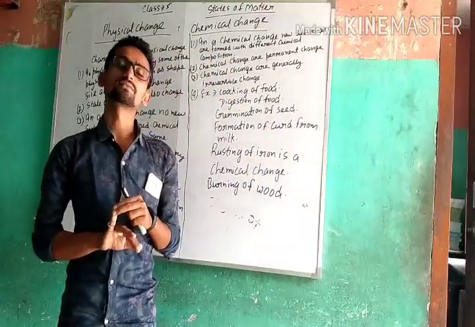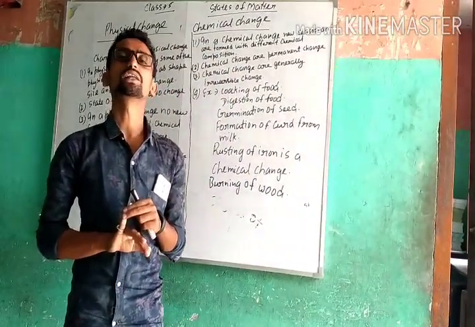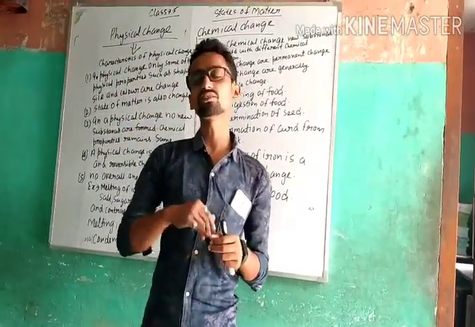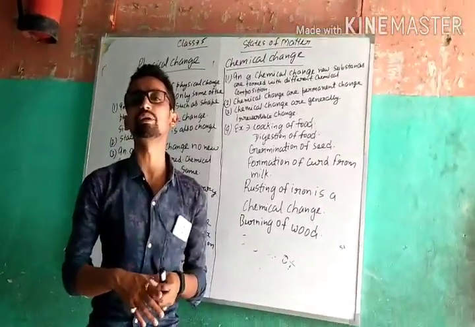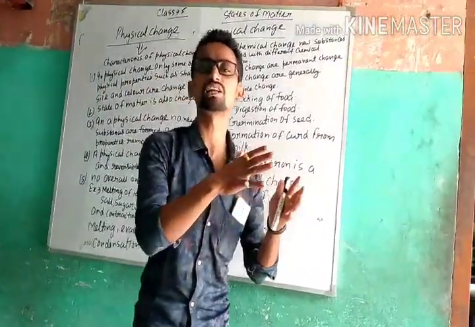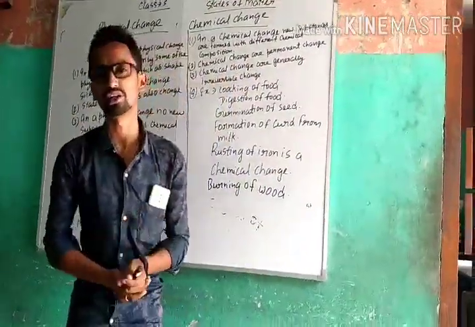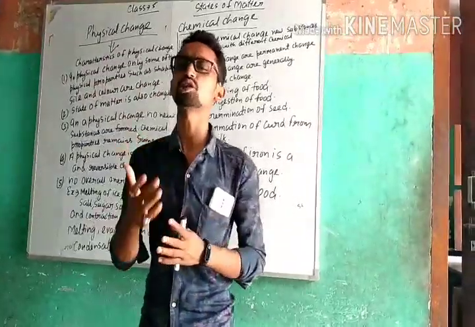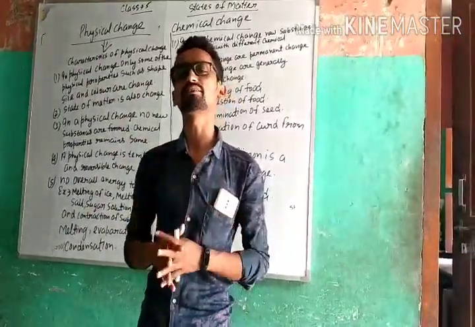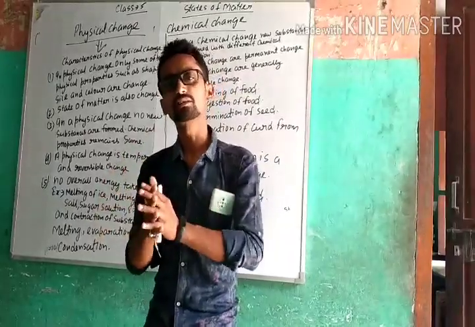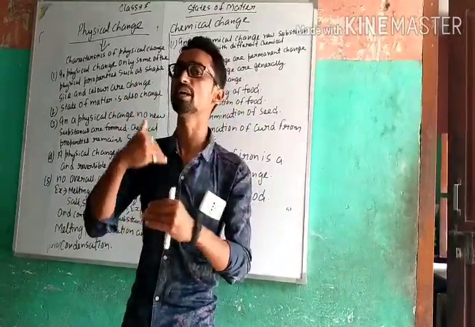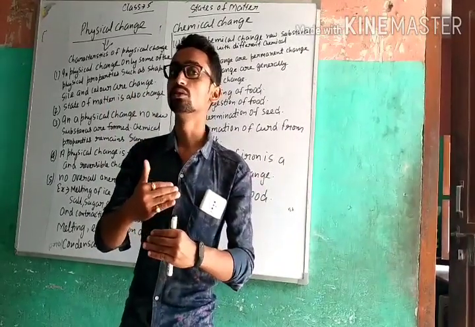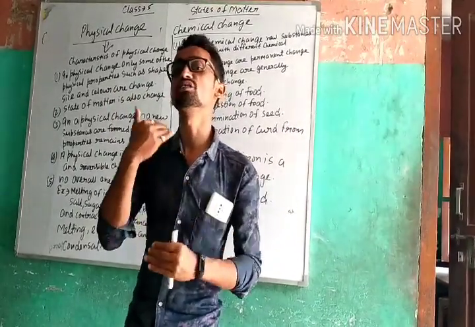Another point is that it is a reversible change. Reversible change means it can be brought back to its original state by reversing the condition. If water is changed into vapor, we can bring it back to water by changing the temperature.